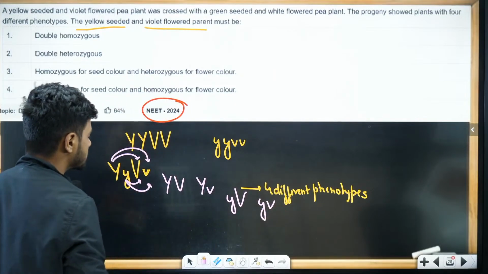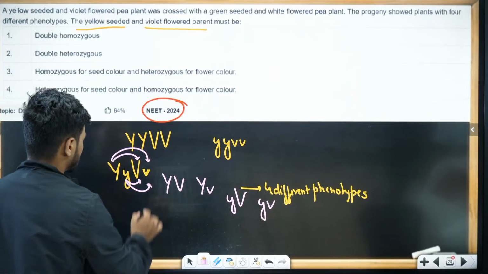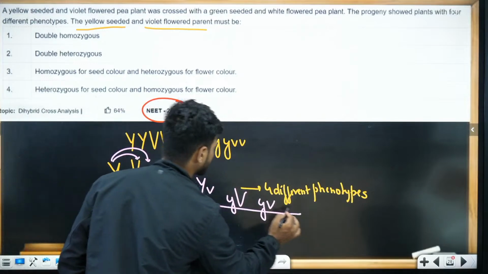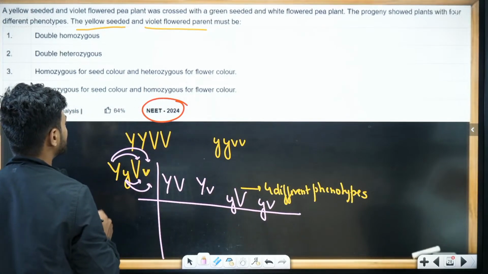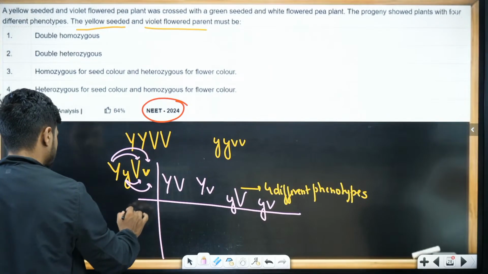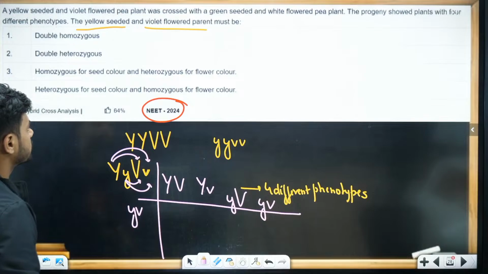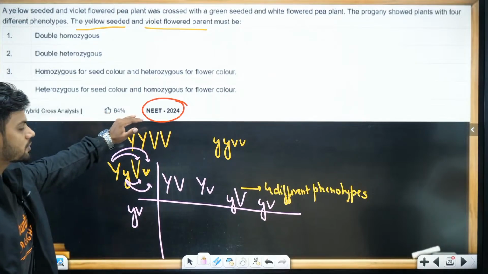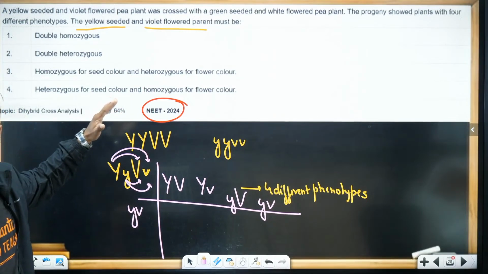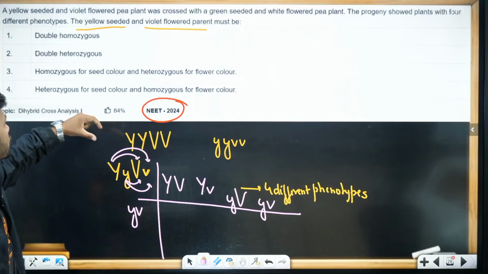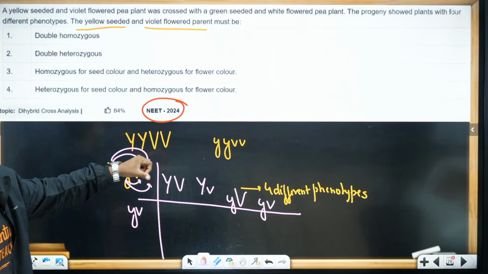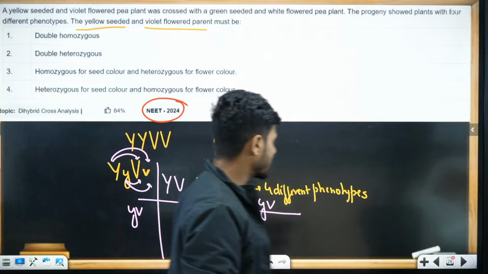Four different gametes. Yes, 4 different gametes. Now you cross it with the other parent. Other parent is homozygous, normal. We end up getting 4 different phenotypes. So students, when you get such questions, it is a trial and error. You're supposed to try and then get the answer.